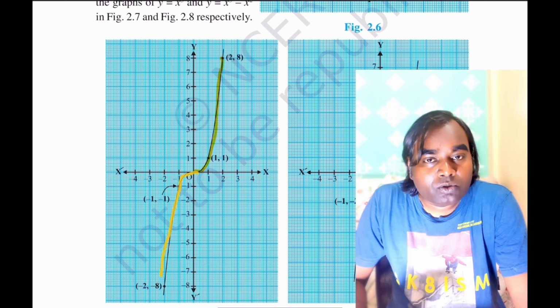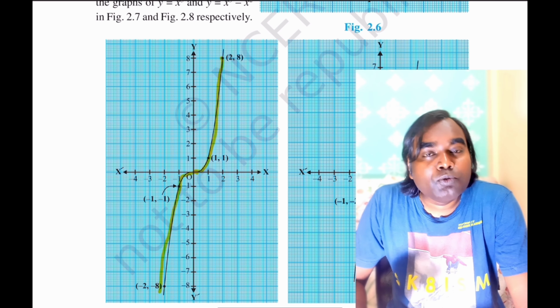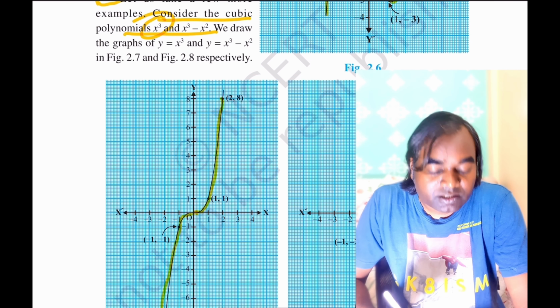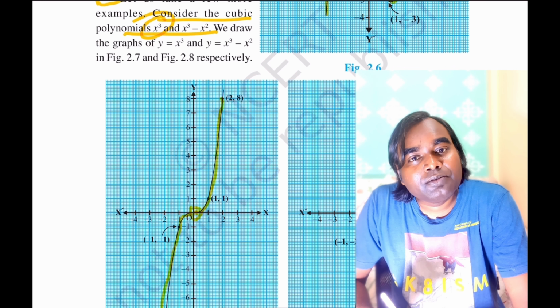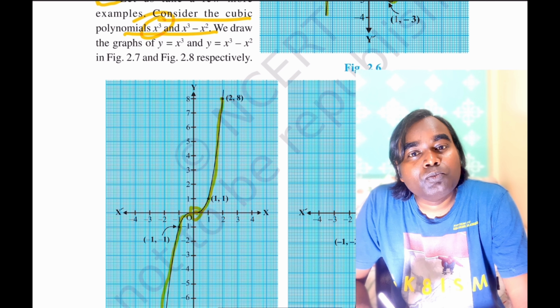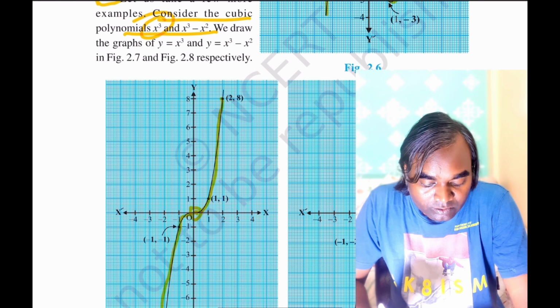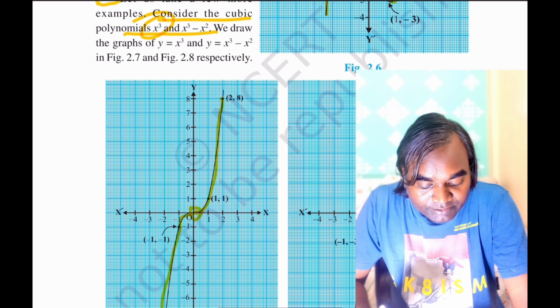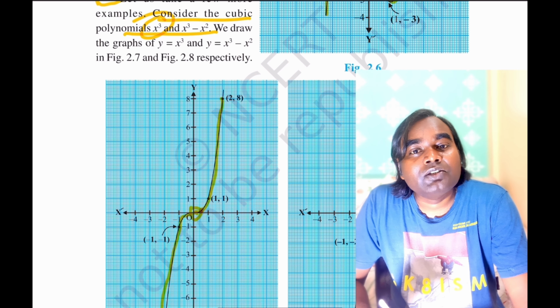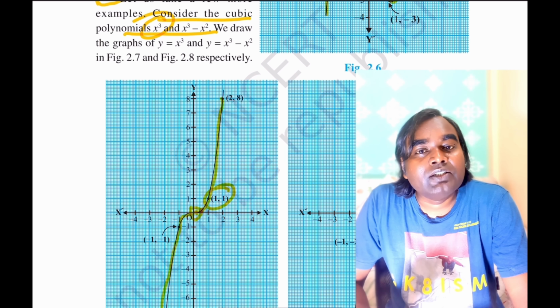So how are you getting this? If you put the value of x equal to 0, you will get y is equal to 0. So that is the first point. And if you give x is equal to 0.5, you will get y is equal to 0.5 whole cube, that means 0.125. So y is not intersecting, y is having some value here. Similarly, if you give x is equal to 1, y is equal to 1, and x is equal to 2, y is equal to 8.